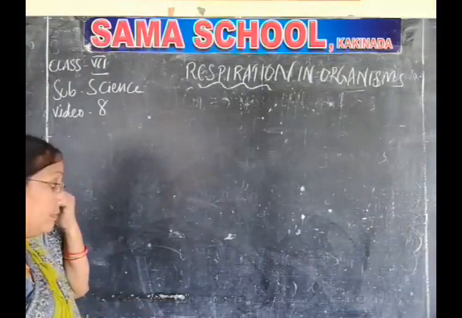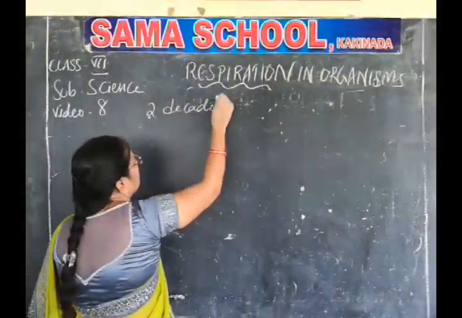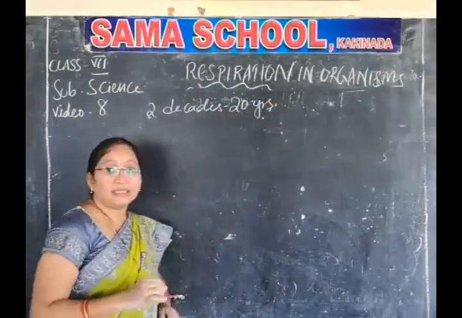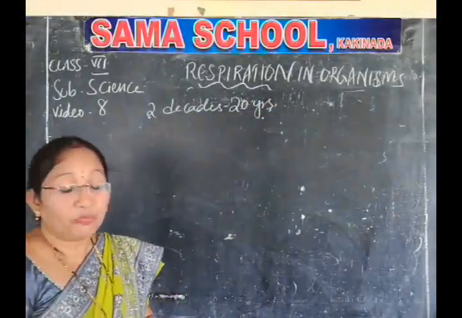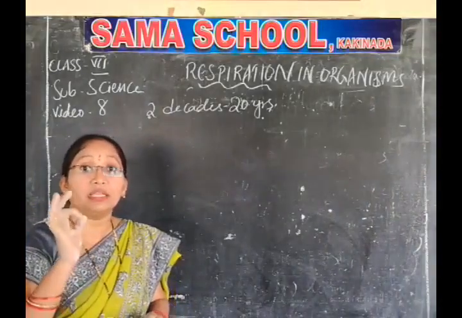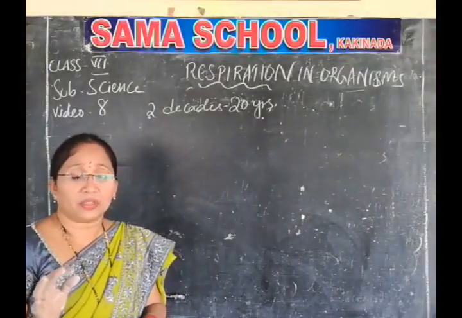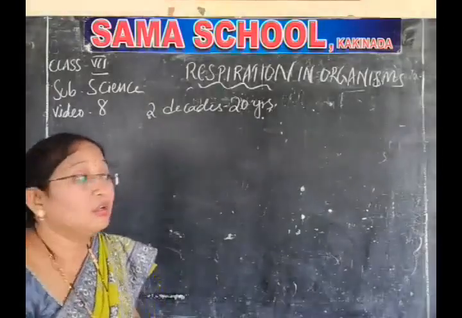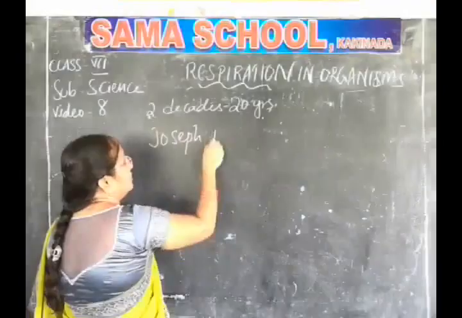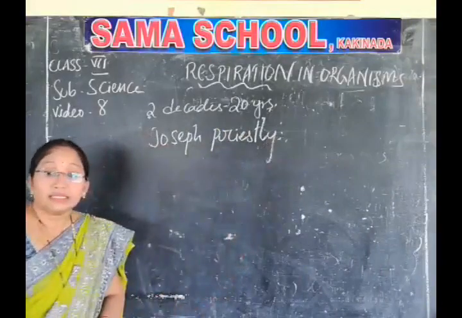Now, after 2 decades, meaning 20 years, one scientist proved that oxygen is useful for plants and animals. Who is that scientist? Do you know? Joseph Priestley. He was a scientist.